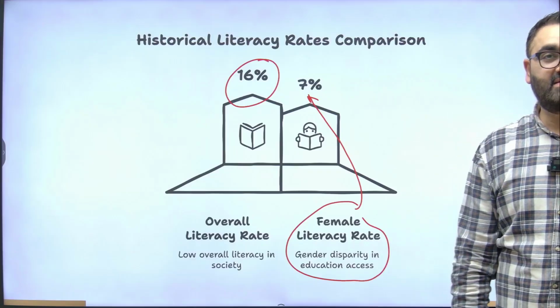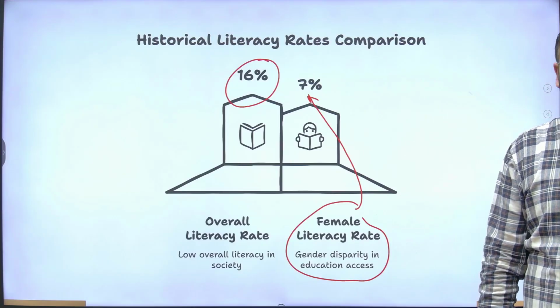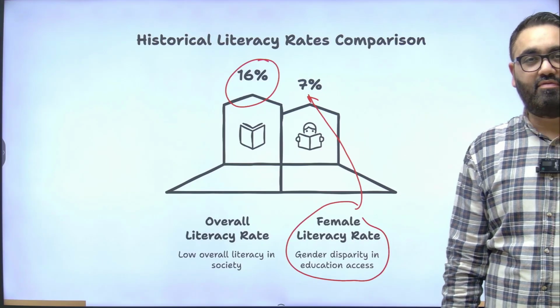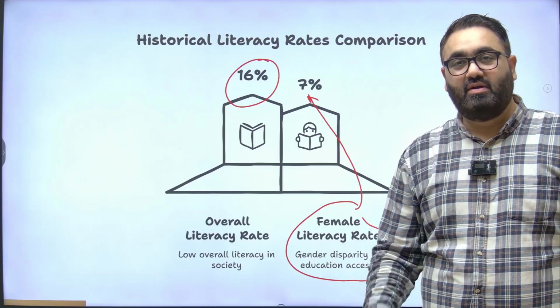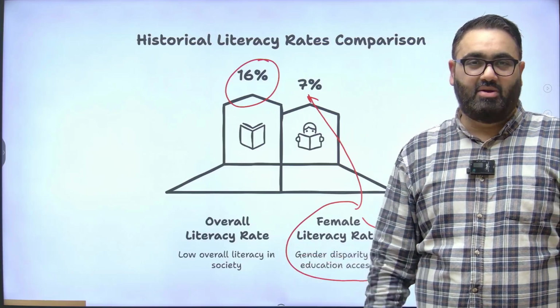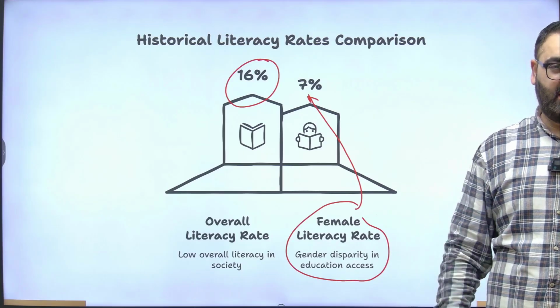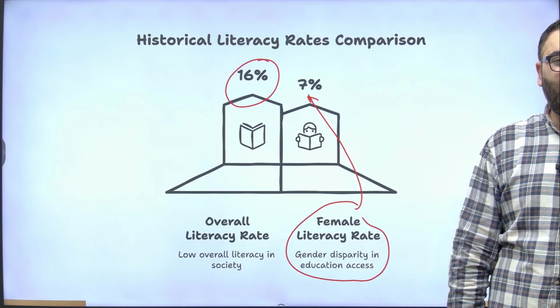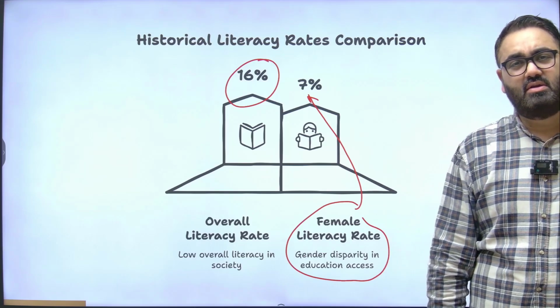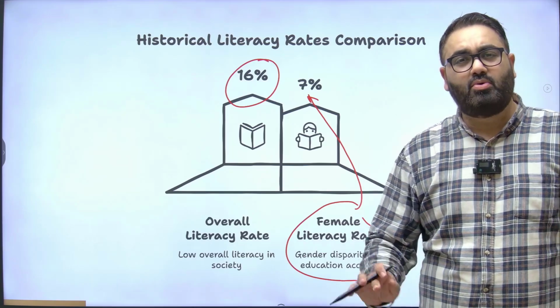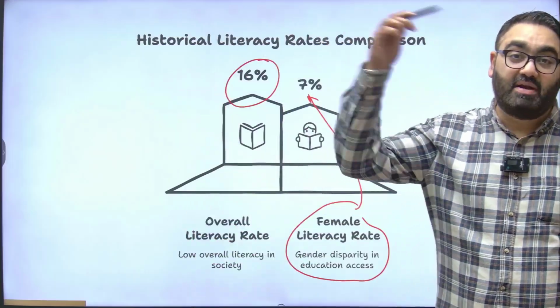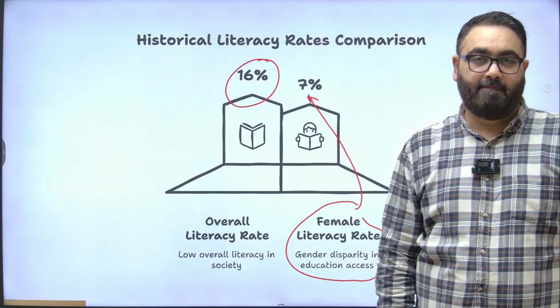This was the state of human progress that we had, because the British had no interest in improving our literacy rate. Even when they did, most of the focus was on preparing people who could take up clerical jobs that the British required.